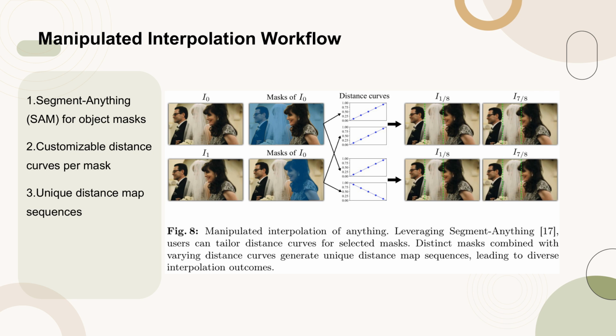Users can then customize the distance curve for each object delineated by the mask, effectively controlling its interpolation pattern. This customization allows for unique distance map sequences to be generated, leading to diverse interpolation outcomes. One of the primary applications of this technique is retiming specific objects, as demonstrated in the supplementary video.